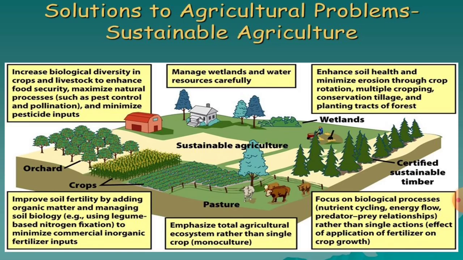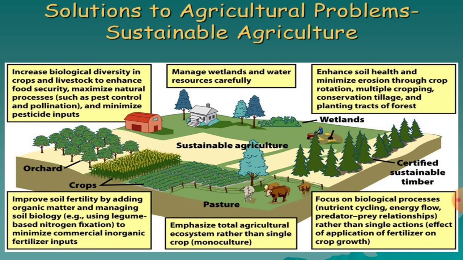Then these are the different solutions to agriculture problems in sustainable agriculture. Some solutions are given for these problems. Manage wetlands and water resources carefully. Wetland means the land or region where the availability of water is more. In that region you have to manage the wetlands and water resources carefully. You have to store or collect the water and use it when there is a shortage of water in the summer season.